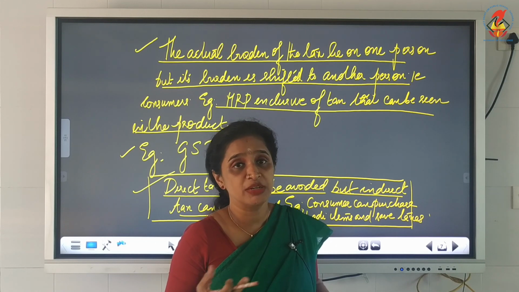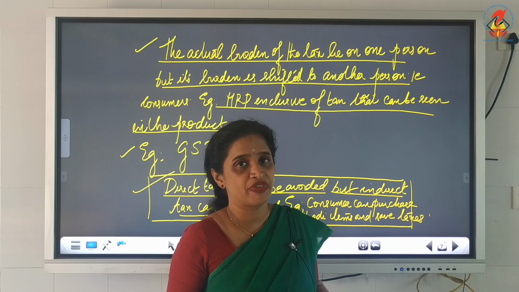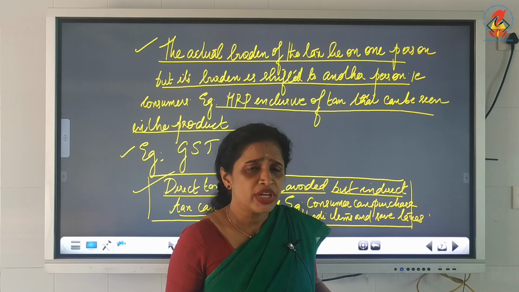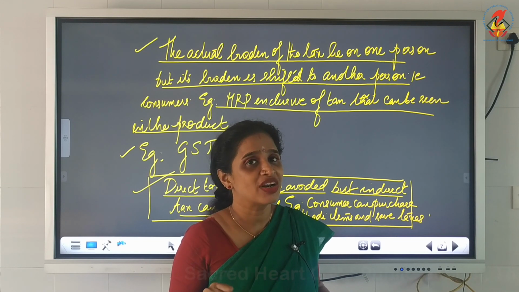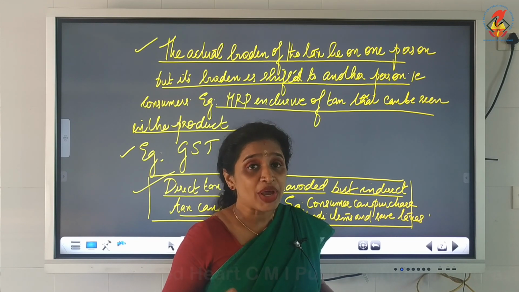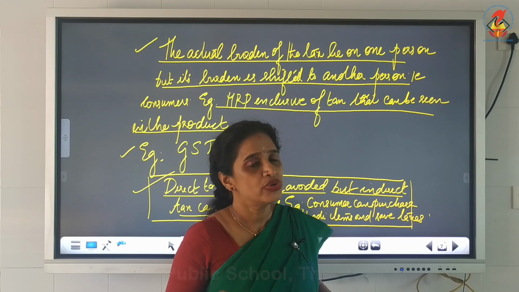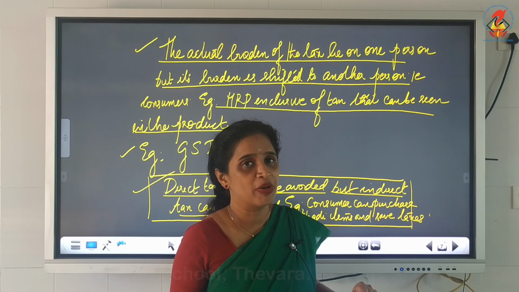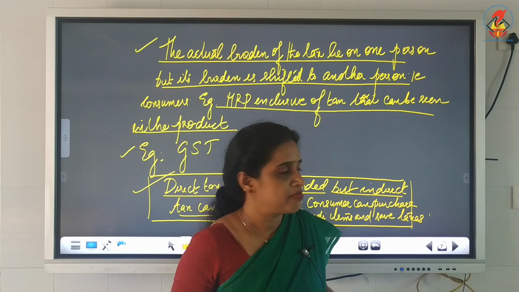For example, for certain products, the tax will be very high. If you are avoiding the purchase of that kind of product, you need not pay tax for it. That is why indirect taxes are not compulsory. If you want to avoid the indirect tax by not purchasing that good, you can avoid it, no problem. But direct tax you cannot avoid. It is a compulsory payment.